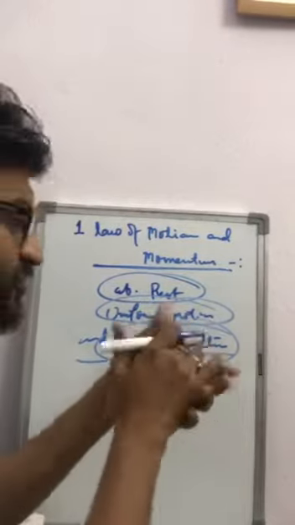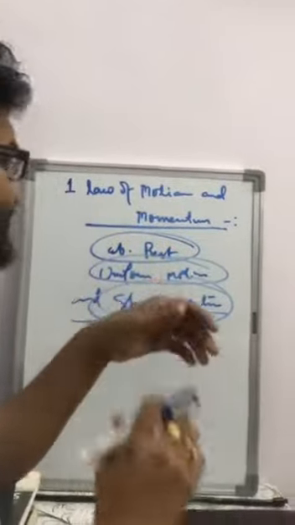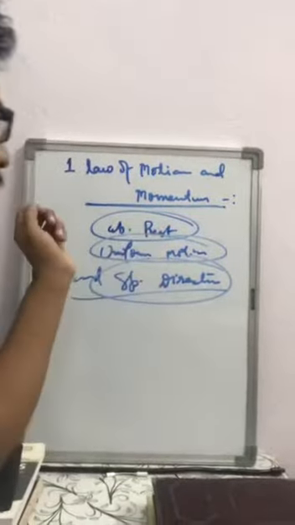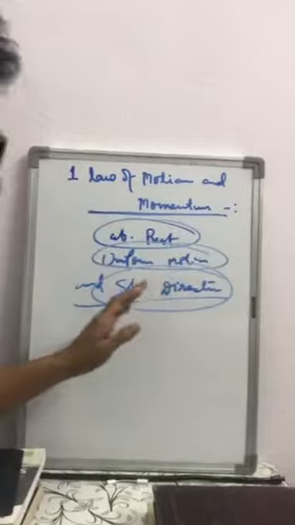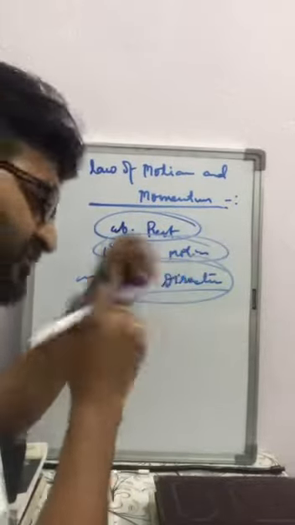According to Newton's first law, every body in this universe maintains its state of absolute rest, uniform motion, and a specific direction unless an external agency is applied on it.